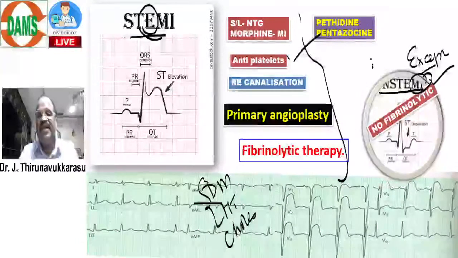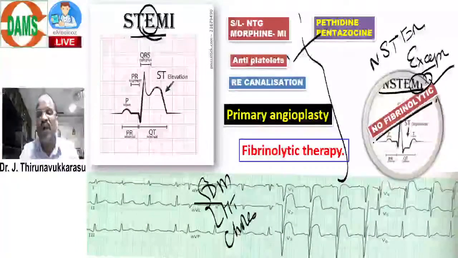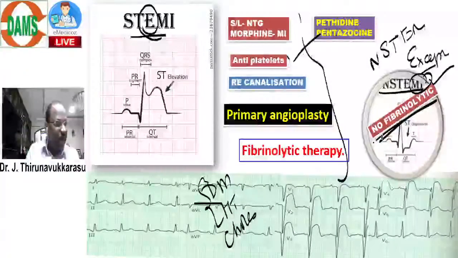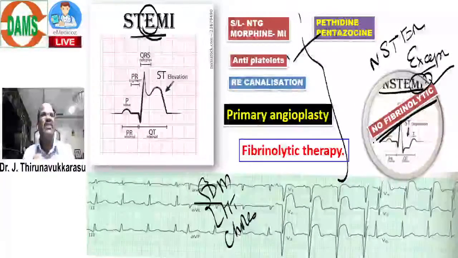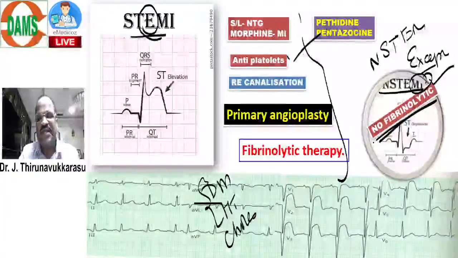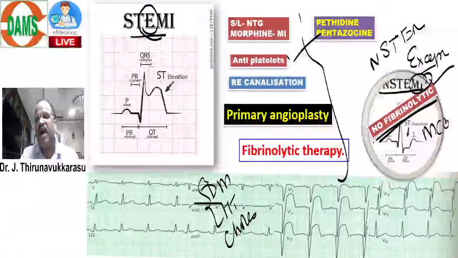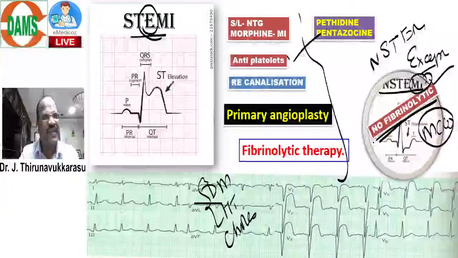In non-ST MI, there is no role for thrombolysis. The thrombolytic therapy causes more bleeding, more adverse effects, and the benefits are less. So, same treatment except thrombolysis. This is an MCQ: thrombolytic therapy does not give adequate benefit in non-ST MI.